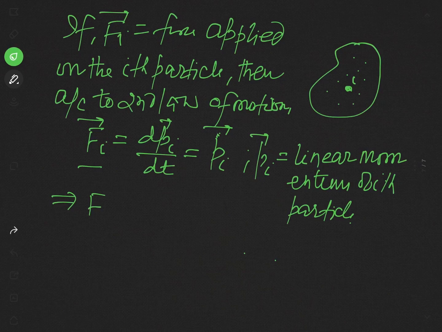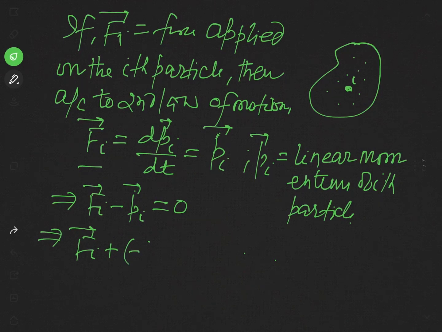We may write this equation like this. This is Fi minus pi dot equal to 0, and this may be written as Fi plus (minus pi dot) equal to 0. Let us say this is equation 1.